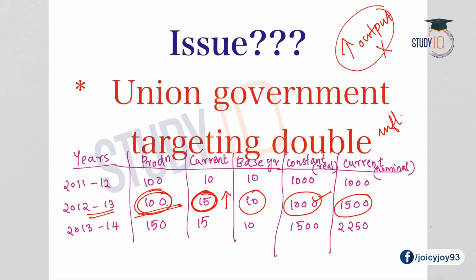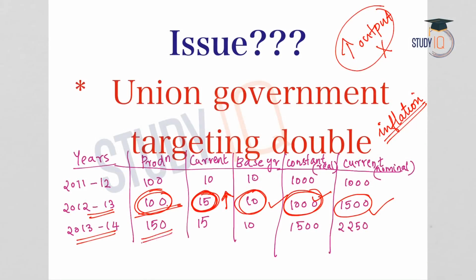What is the reason for that? It is due to inflation. Inflation means a persistent rise in the prices of commodities in the market. And here we will see that the current prices have increased, and that is the reason there is an increase in nominal GDP. But when it comes to real GDP, the GDP is lesser than the nominal GDP because the base year prices are considered. Inflation is not calculated. Now again coming to 2013-14, the production has increased to 150 units.